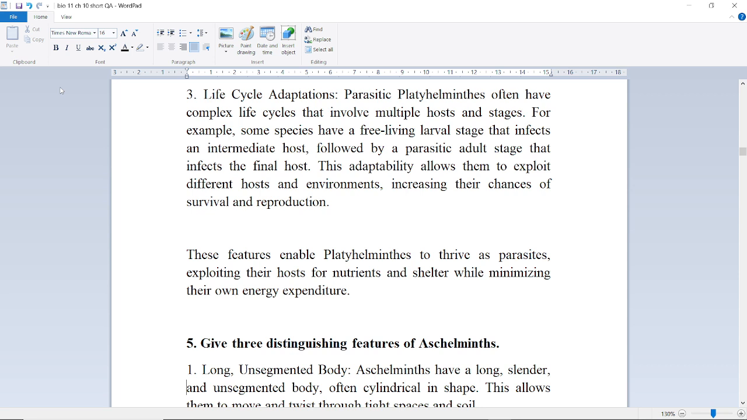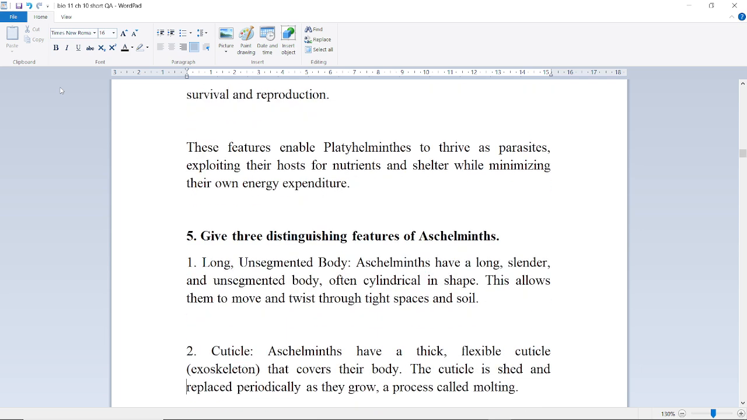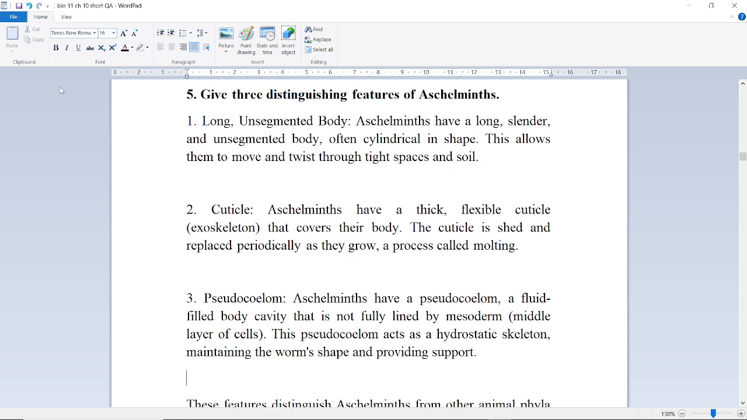These features enable platyhelminths to thrive as parasites, exploiting their host for nutrient and shelter while minimizing their own energy expenditure. Next question is, give three distinguishing features of aschelminths. First of all, they have a long, unsegmented body. Aschelminths have a long, slender, and unsegmented body, often cylindrical in shape.